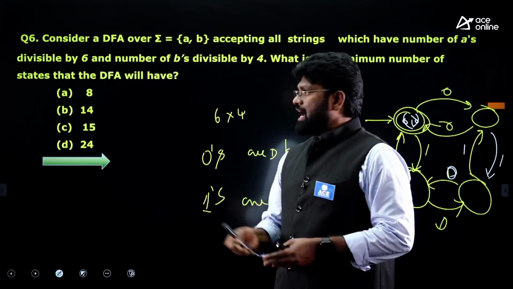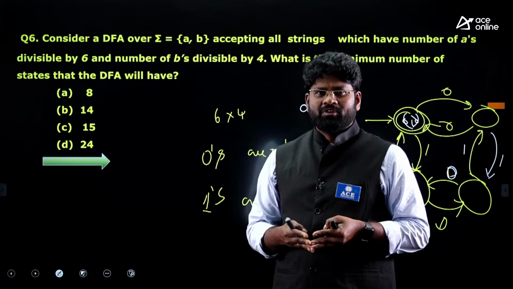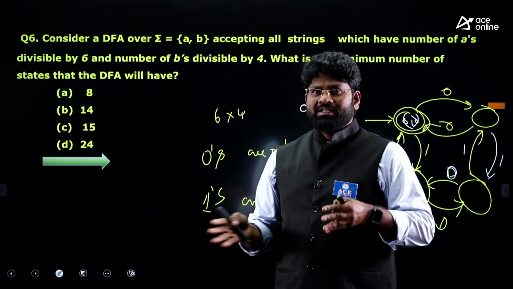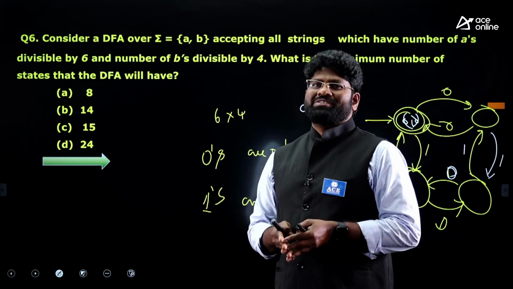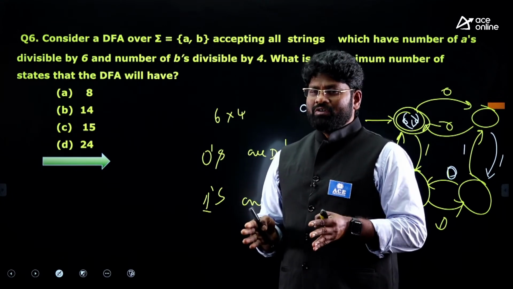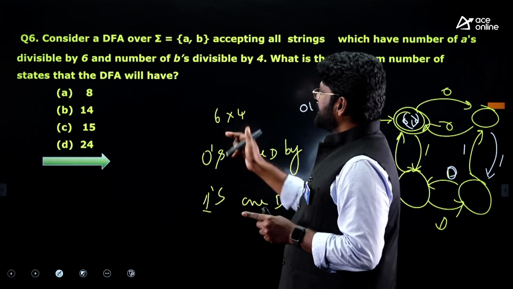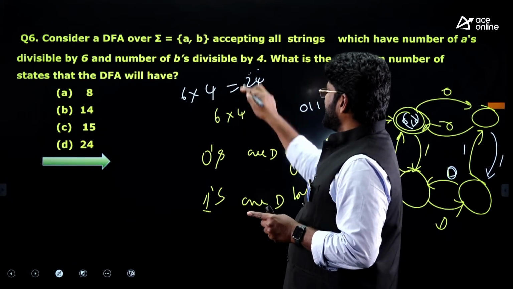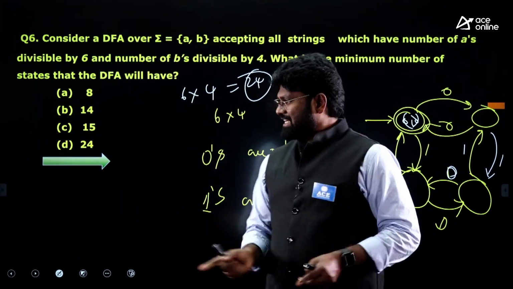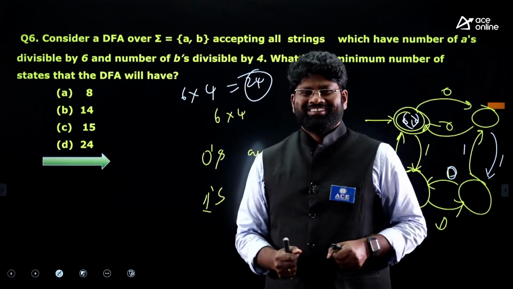And when you divide by 4, you will get 4 more remainders. The combination you require is only the 0, 0 combination. So when I divide by 6 into 4, 24 will come here. That's the reason you are going for 24.